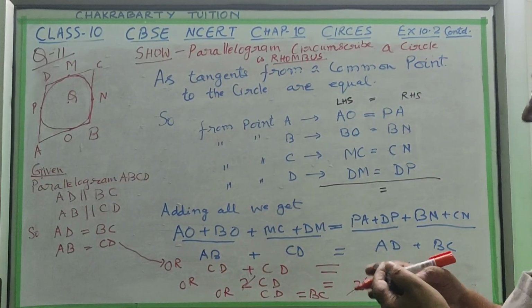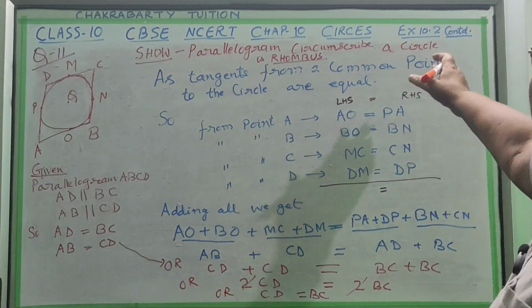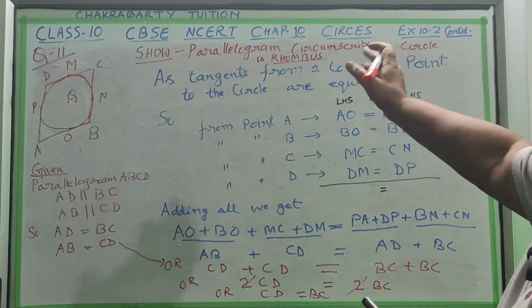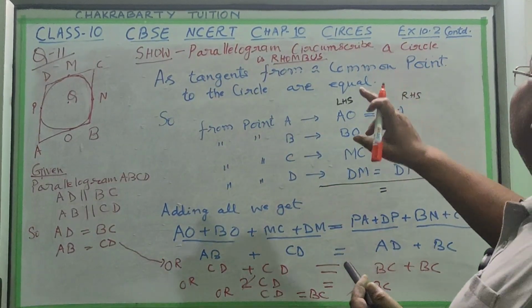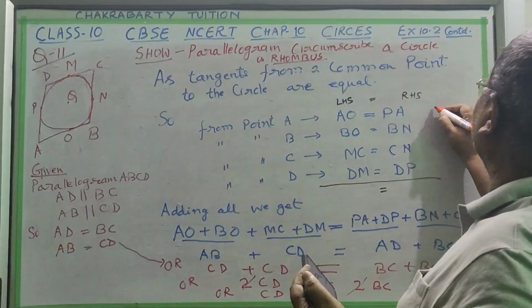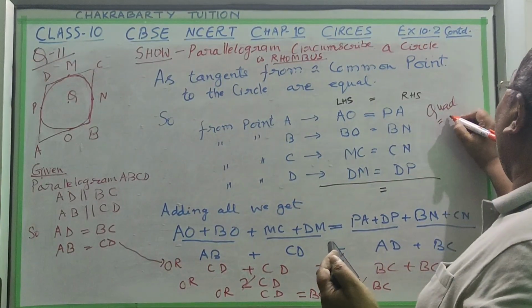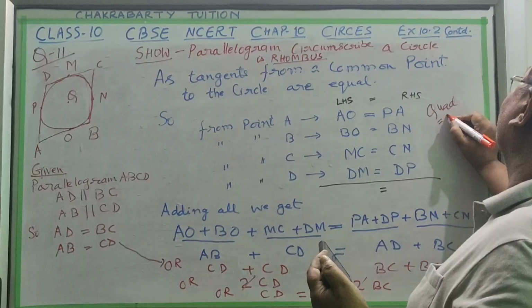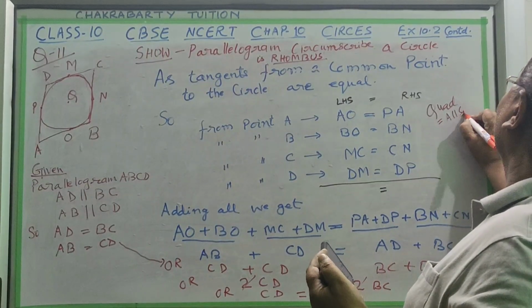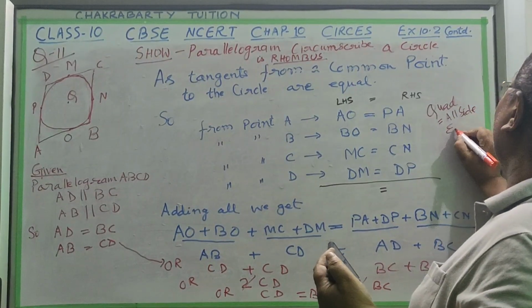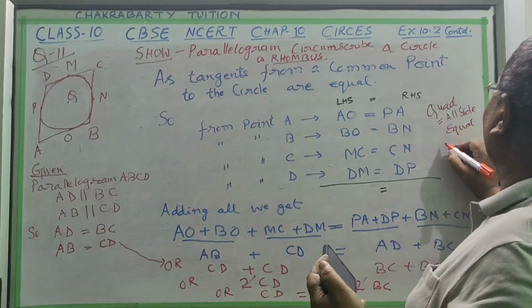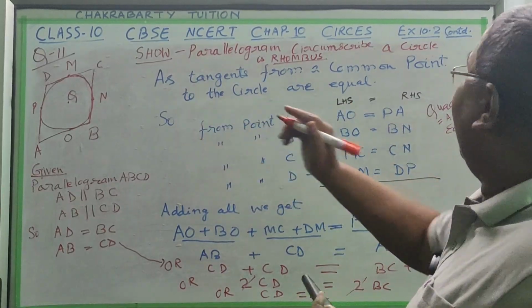Now I am reading the question: prove that a parallelogram circumscribing a circle is a rhombus. Rhombus means a quadrilateral in which all sides are equal. A rhombus is like a square, but its angles are not 90 degrees.